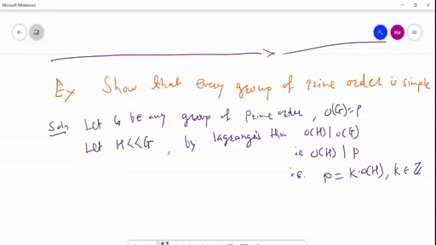So since P is a prime, so what may be your guess?